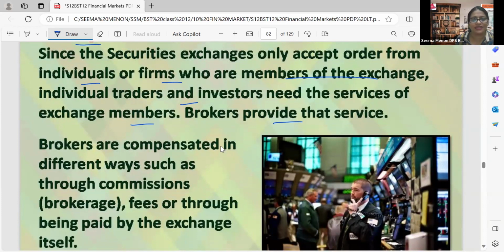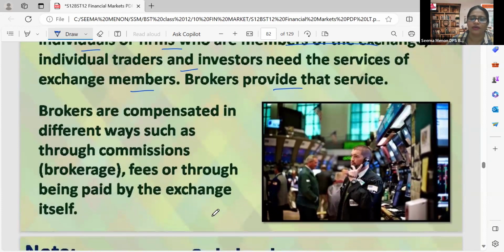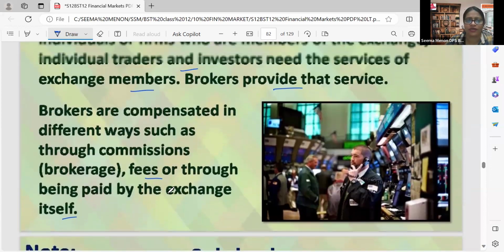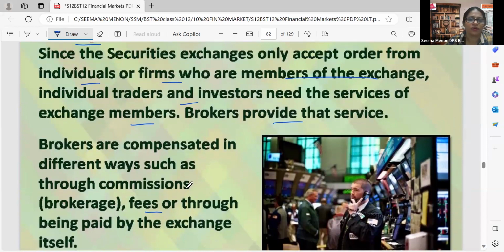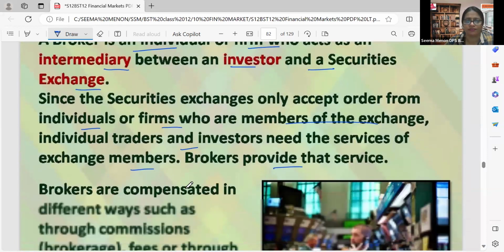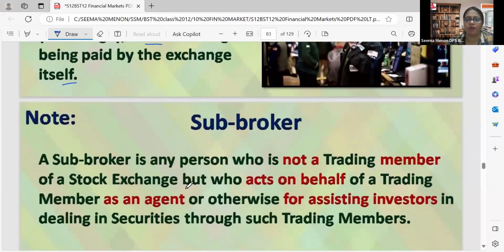Brokers are compensated in different ways, such as through commission. In return, what do they take? They take the commission or brokerage, or they charge a regular fee. Whatever exchange or transaction we do, they will be charging the fee, or the brokerage or commission, whatever it is. Without the compensation, they will not work for us. That's simple. So I hope you are clear with the word broker.